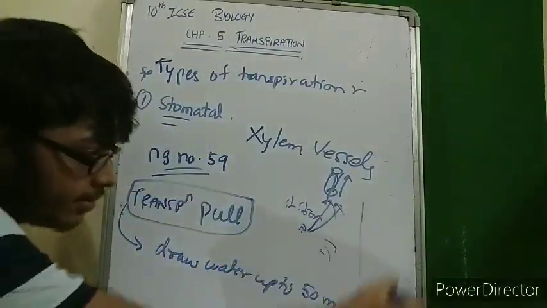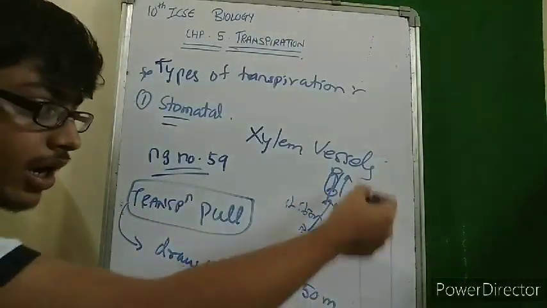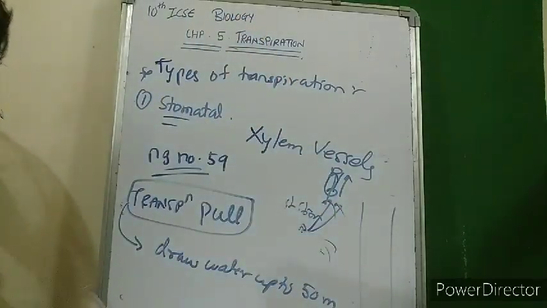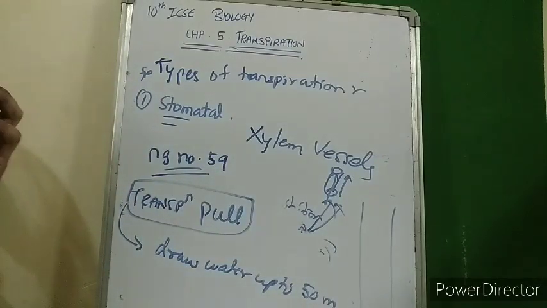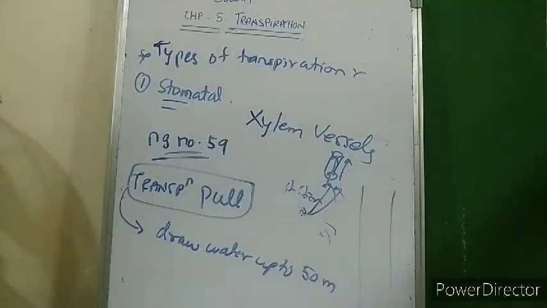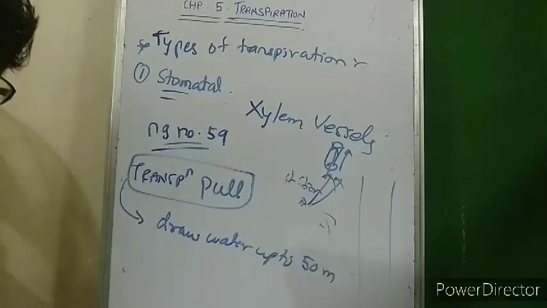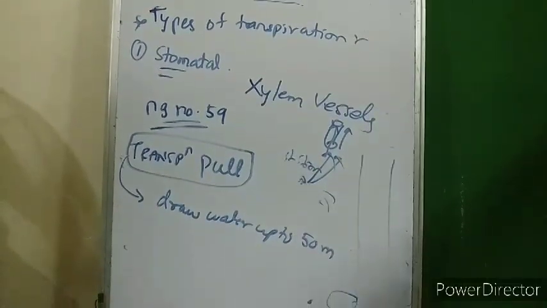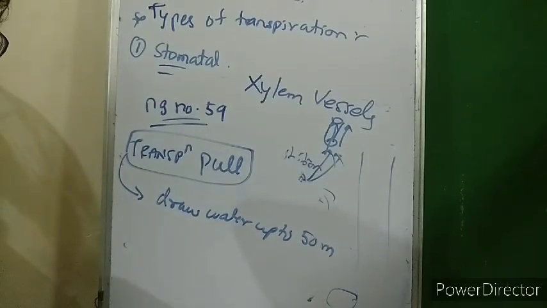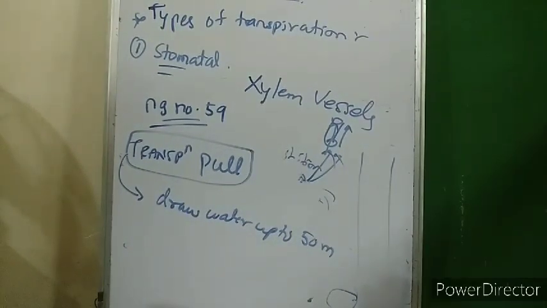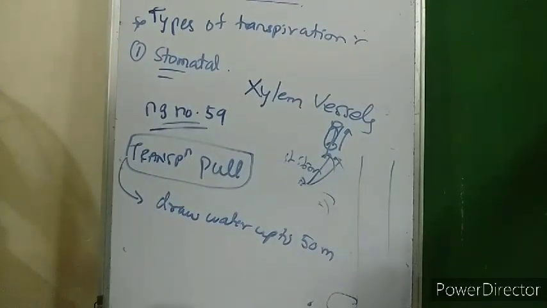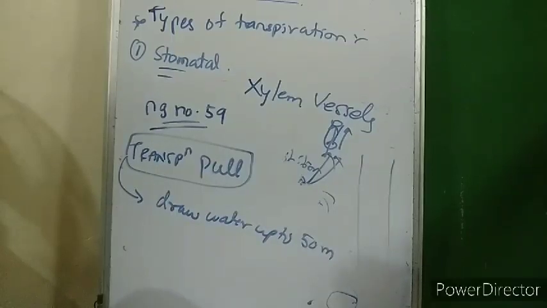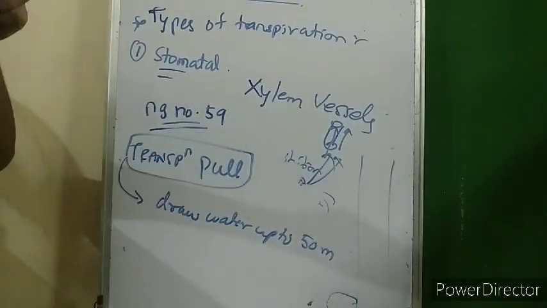If a plant is of height 50 meters, then it is very difficult to transport water from the lower parts of the plant to the upper. So the force called transpiration pull helps in generating the force that helps in transporting water in the upward direction. In the previous chapter we had seen two things, transpiration pull and root pressure. Root pressure also helps in transporting water from the lower parts of the plant to the upper, but only in shorter plants, because root pressure is not that great a force. But in transpiration pull, it is very high. It is a very high amount of force, so it can draw water even up to 50 meters.